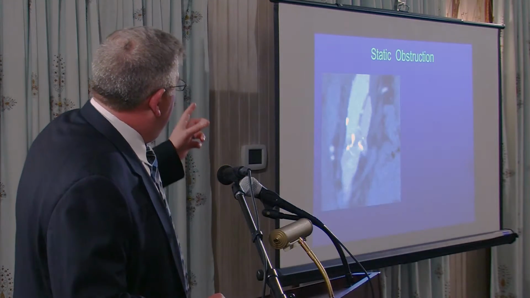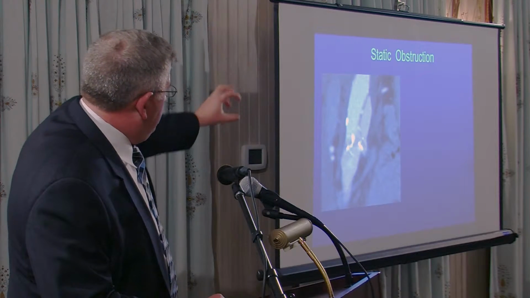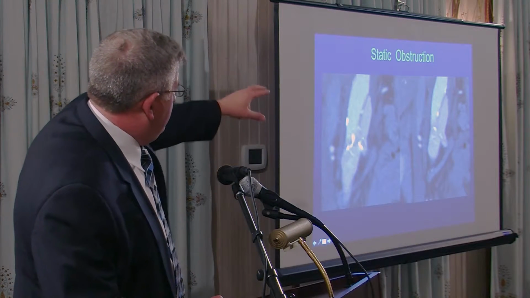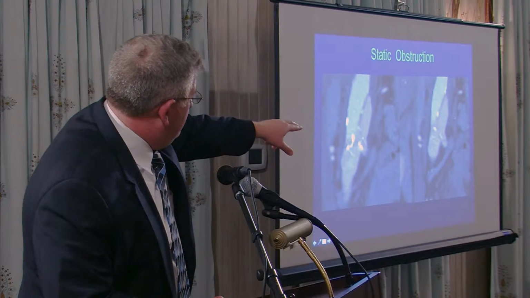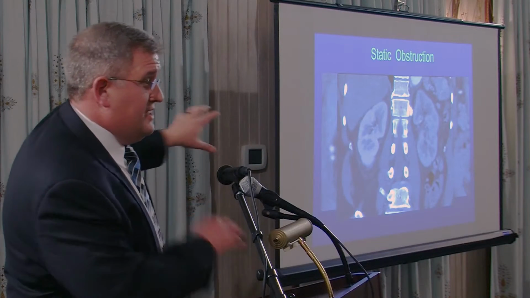And next. This is actually a dissection here. You can see that there's intima all grouped together. Next one. And there's actually a static obstruction there where the renal artery is, there's no flow there. And if you look at the next one, when you look at a CAT scan, you can see on this nephrogram that there's clearly on the right kidney on your left has flow in it, and the left kidney on your right doesn't. And so you can see the difference there, and that's one way that you can tell that there's going to be compromise there if the patient doesn't have a problem yet.